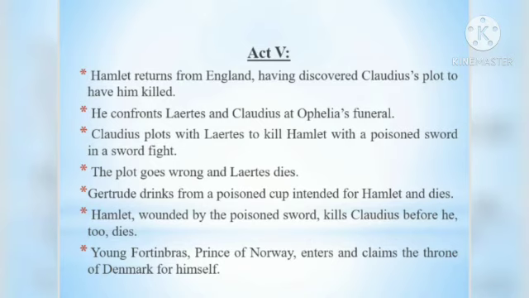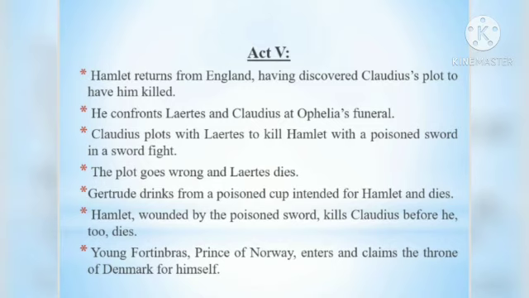There are multiple murders or multiple deaths going on in Act 5. Hamlet, who went to England, returns from there, having discovered Claudius' plan to murder him. Then he confronts Laertes, Polonius' son, and Claudius at Ophelia's funeral.